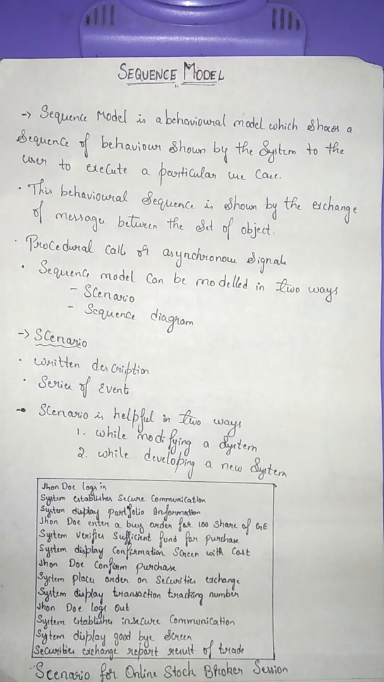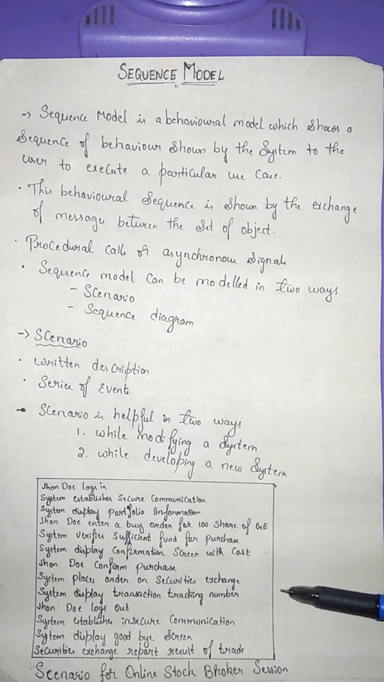This scenario is helpful in two ways. While modifying a system, the developer can refer to the scenario as a set of sequential historical events executing the actual system, or while developing a new system, the developer refers to the scenario as a set of events that would be required to execute the proposed system. Let us consider an example for the scenario.